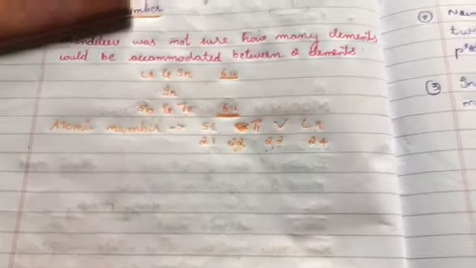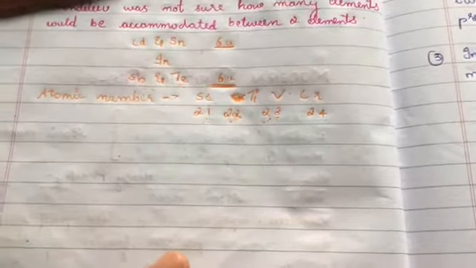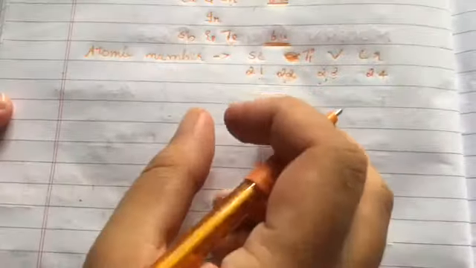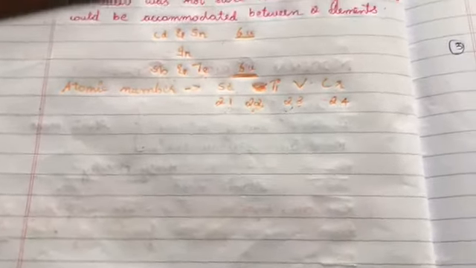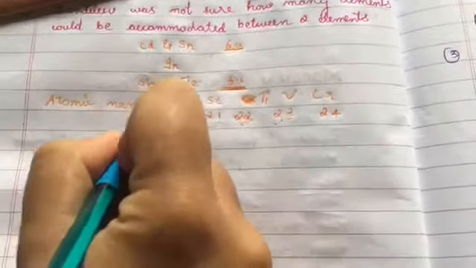And next is the position of aluminum as well as silicon. When you look at Mendeleev's periodic table, you will notice that the elements aluminum and silicon had atomic masses of 30 and 28.